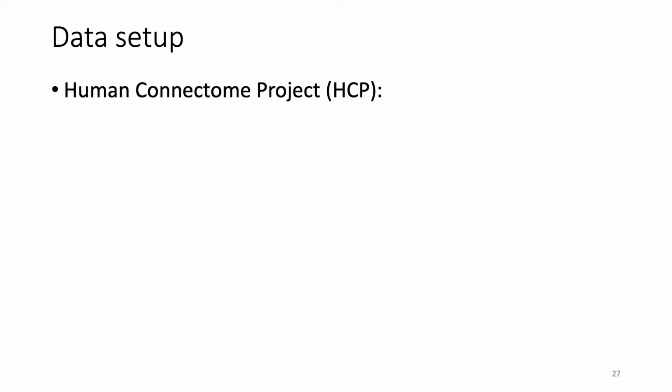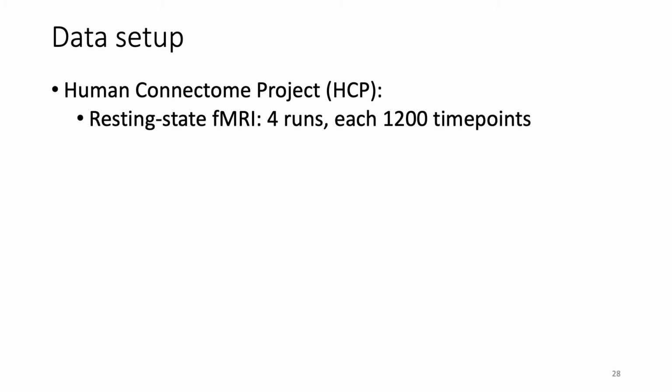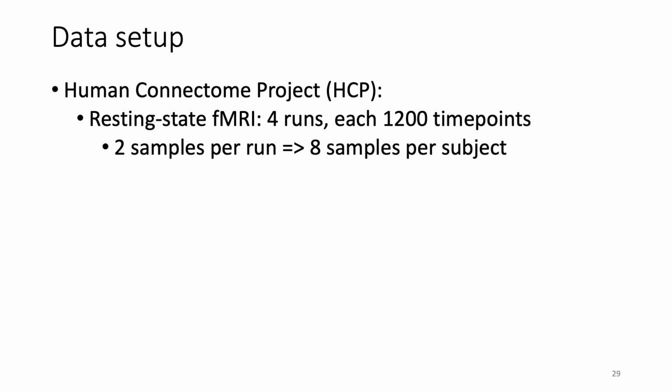We use data from the Human Connectome Project in our experiments. Each subject has 4 runs of resting state fMRI. Each run is 15 minutes long with 1200 time points. We split each run into 2 samples, each with 600 contiguous time points, resulting in 8 functional connectomes per subject.